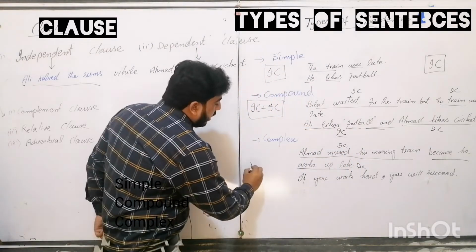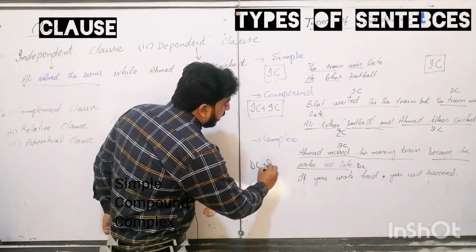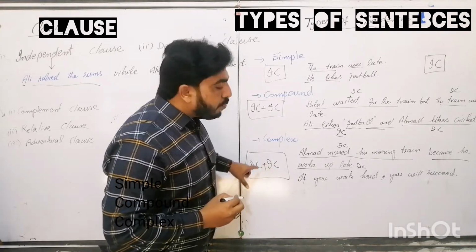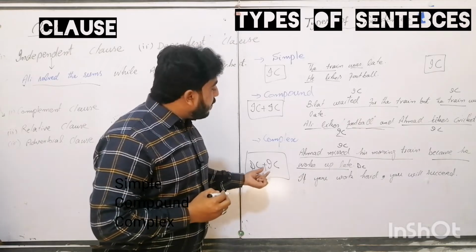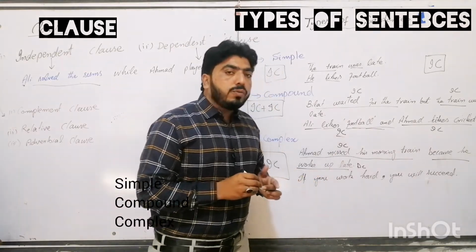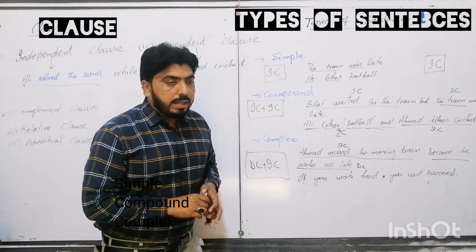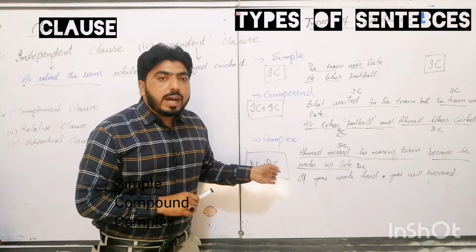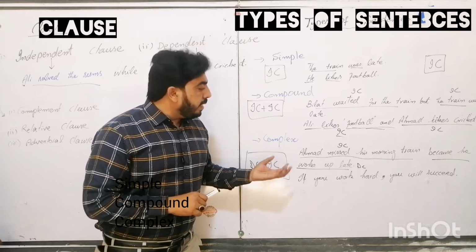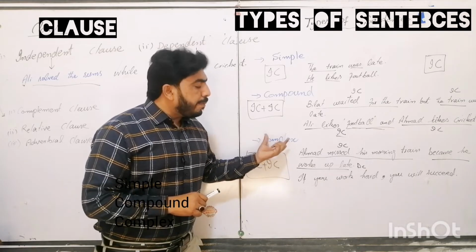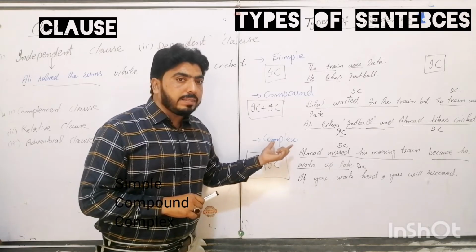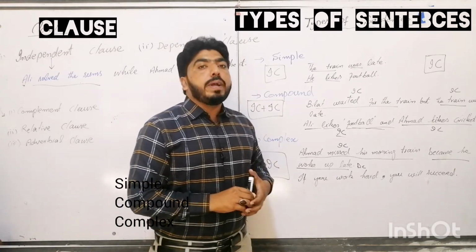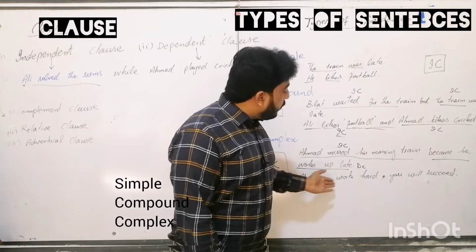It means a dependent clause and an independent clause, these two clauses joined together, form a complex sentence. One clause will be dependent and the other clause will be independent. This is the definition of a complex sentence. A complex sentence consists of a dependent clause and an independent clause. This is the example: if you work hard.